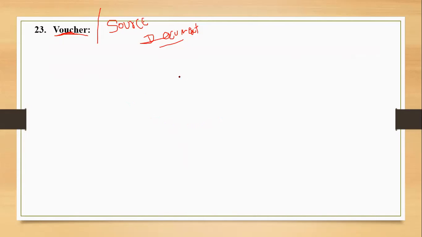Okay, I'll give you some simple example. You tell me, bill. They are the vouchers. What will be this bill for purchase? Will it be a voucher? Will it be a source document? Sir, I think it is a source document. A while ago you were saying it is a voucher. Sir, I'm a little bit confused. A little bit confused? Yes, you should be. This is the beginning of class 11, so we need to be very, very clear with these basic things. So yes, you were right with your confusion, the bill receivable, the bill of purchase.